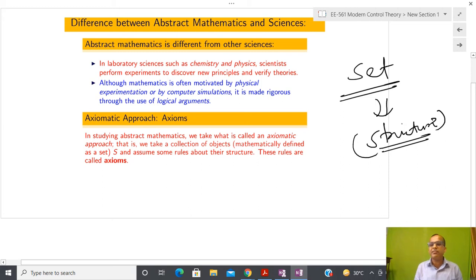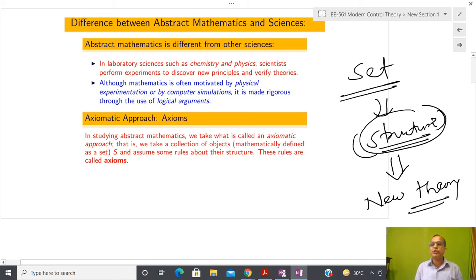Whatever structure they define, they say I do not know how this structure comes about, so you have to believe in it. If you believe in that structure, then you are going to get a new theory. In this way they develop new theory. Whatever structure they make, that is called axioms.